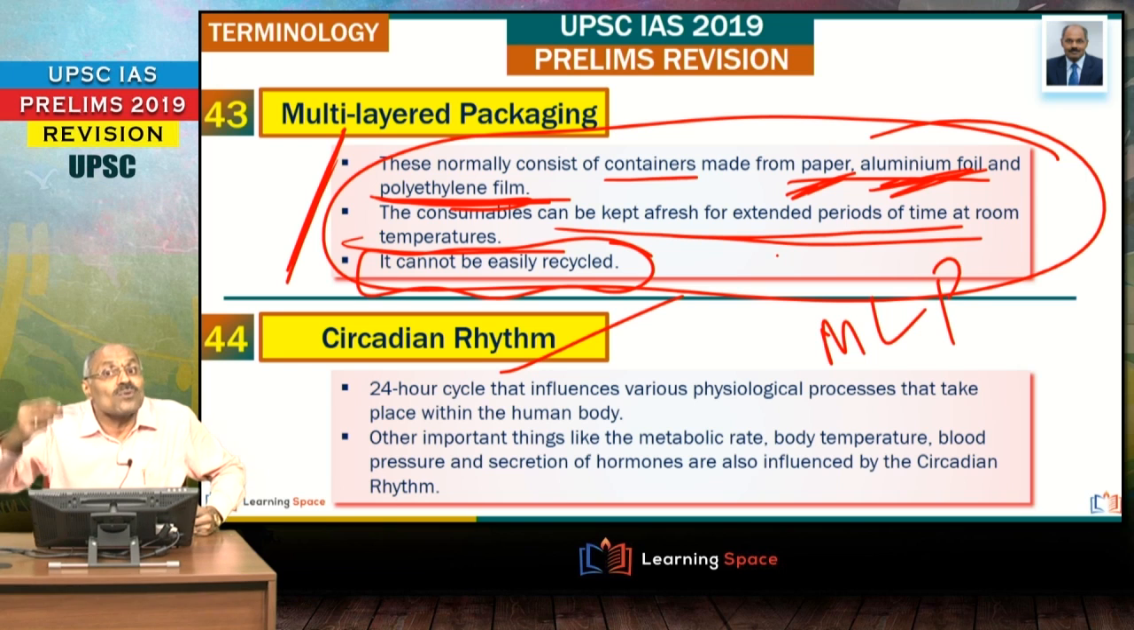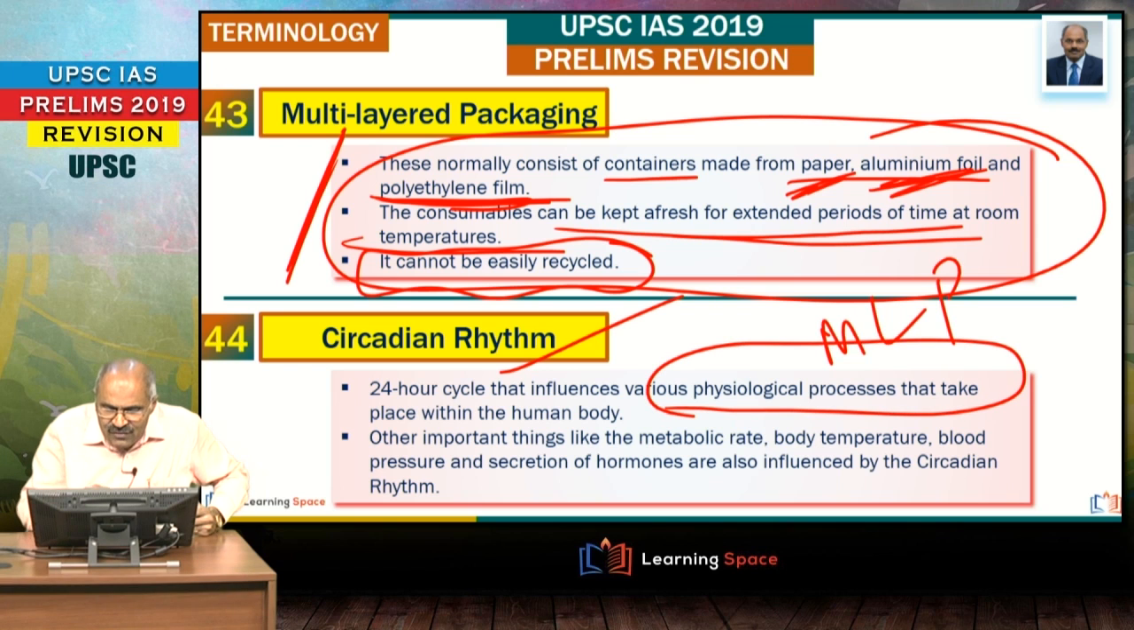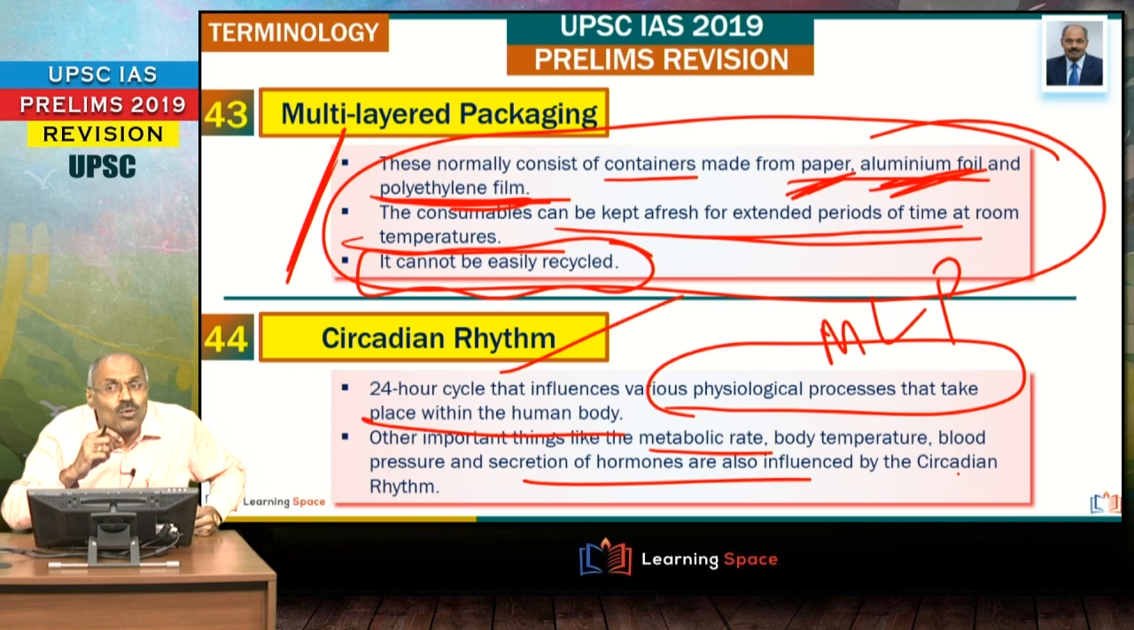This is the 24-hour cycle. Quite often you come across this word. It is the 24-hour cycle that influences various physiological processes in our human body. So here important things like metabolic rate, body temperature, blood pressure, secretion of hormones are all influenced by our 24-hour cycle, when to eat and when to sleep. All these things are decided by the 24-hour cycle. The technical name for this is circadian rhythm.